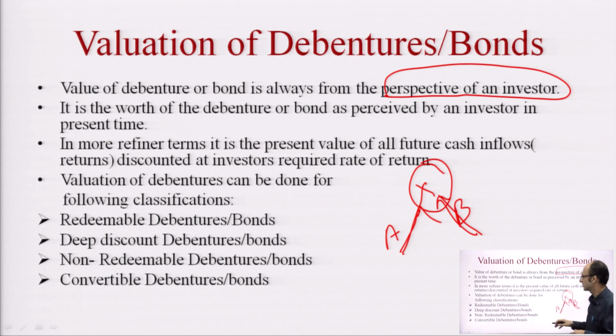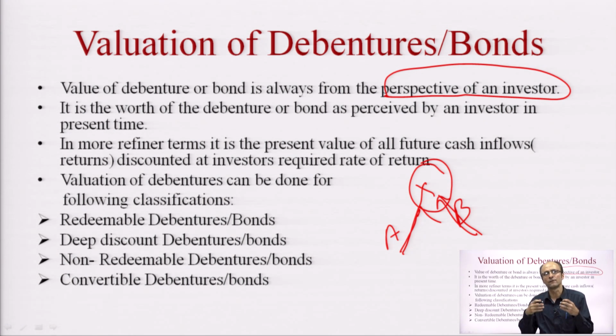This is known as the perspective of the investor. So, when we calculate the value of the bond, the perspective of the investor matters, and the value is a subjective matter. It can be different values for different investors depending on their risk perception and their expected return.